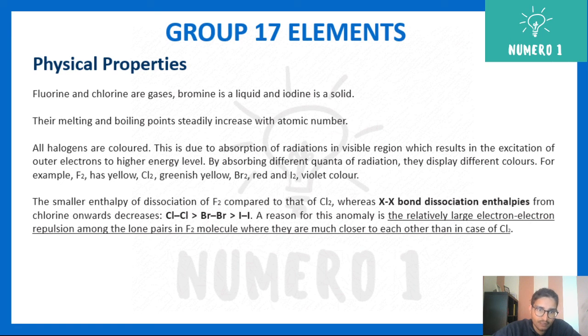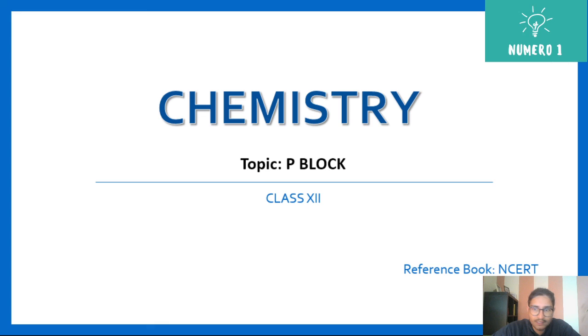But if I talk about chlorine, bromine and iodine, the story is a little bit different. The reason for this anomaly is the relatively large electron repulsion among the lone pairs of the F2 molecule, whereas they are much farther from each other in the case of Cl2, and then Br2 and I2. I think that's it. Thank you.